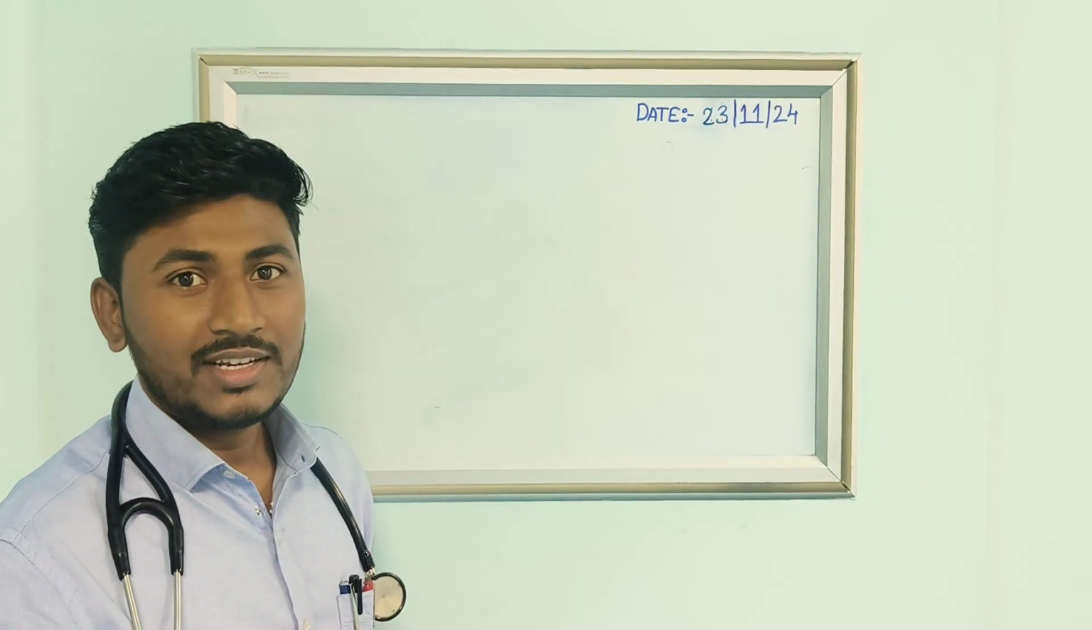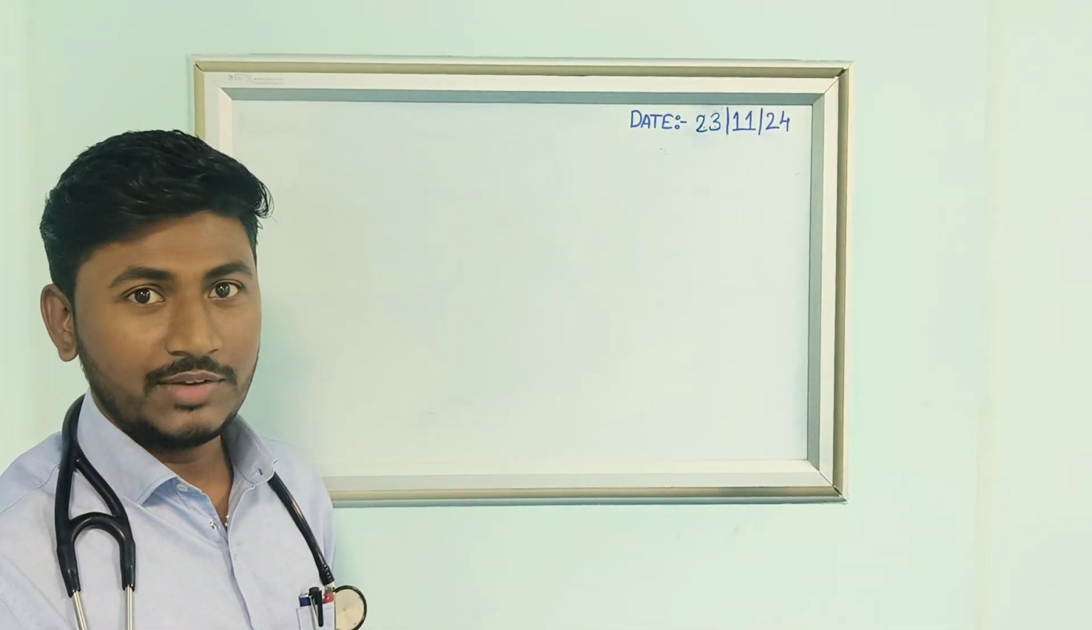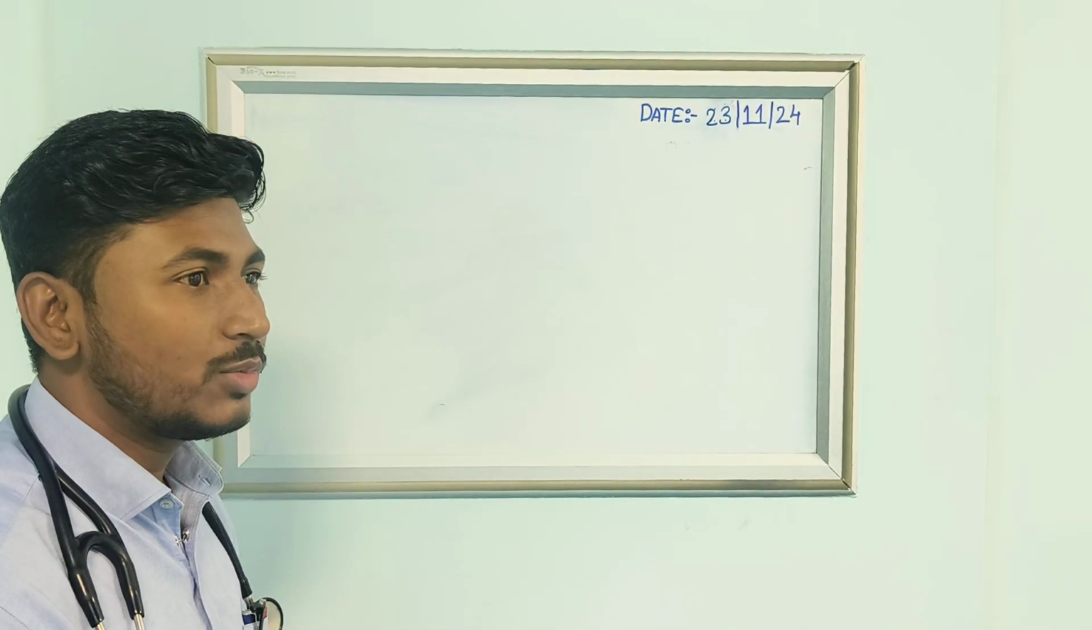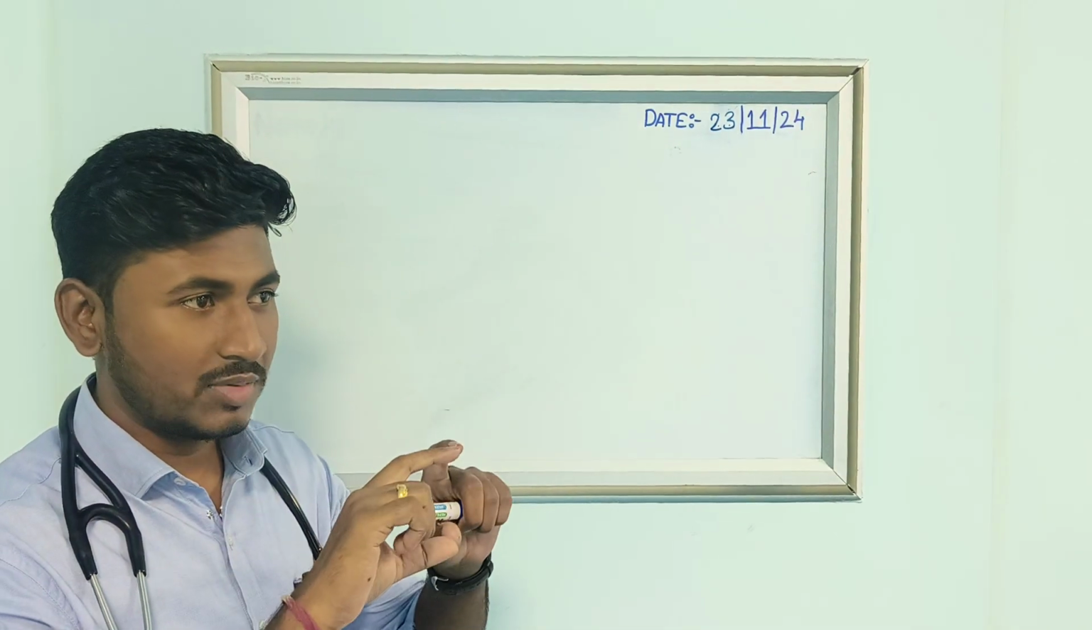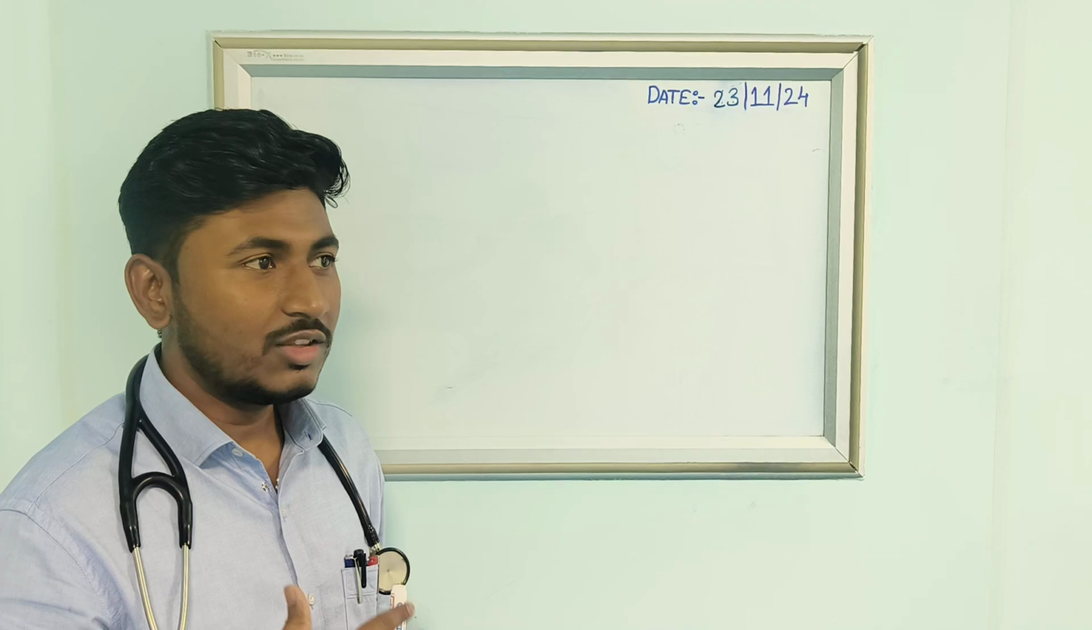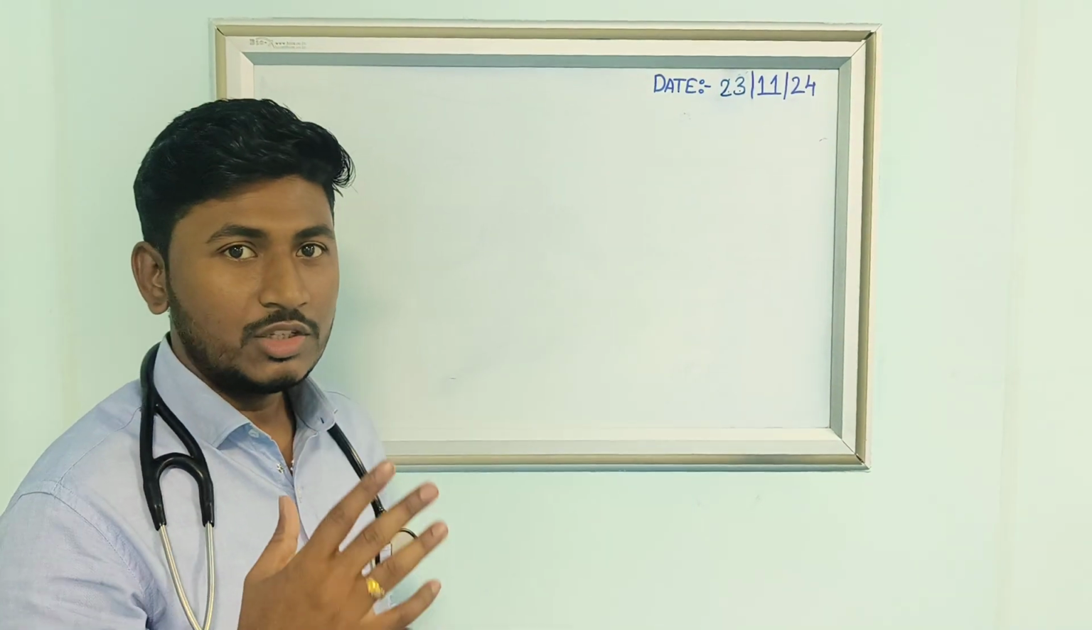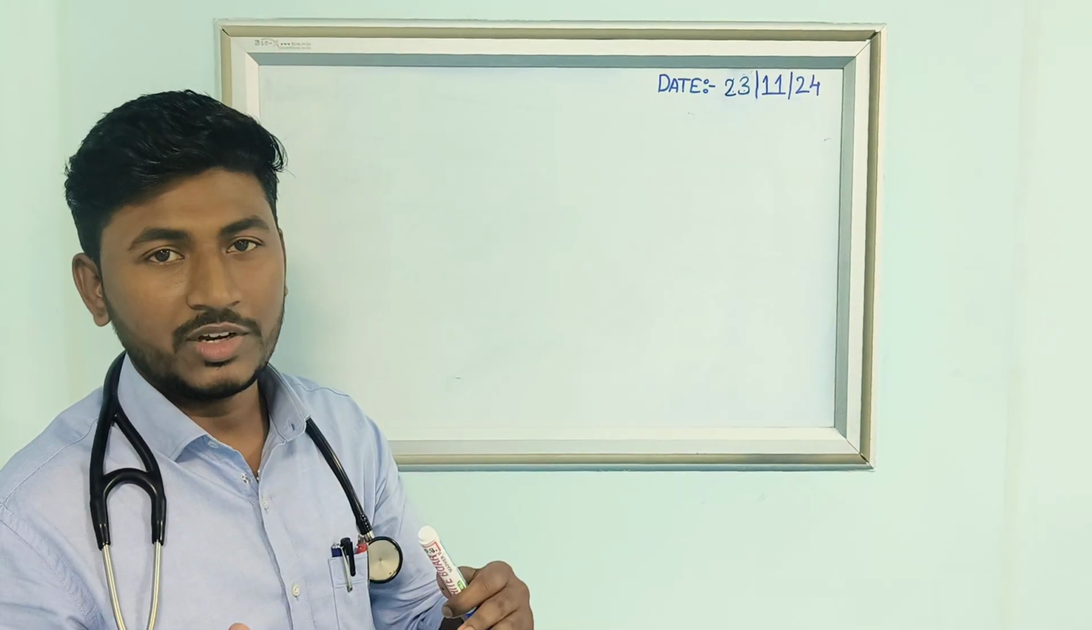Hi guys, today we'll discuss one important condition called deep vein thrombosis. So what is meant by thrombosis? Thrombosis is nothing but something obstructing the veins. Usually there are two types: one is superficial venous thrombosis, and the other is deep venous thrombosis.